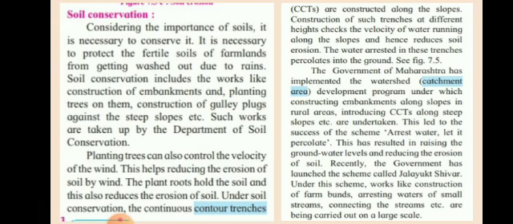So wherever farmlands are there, that means wherever good quality fertile soil is there, we need to protect it from getting washed away. Now soil conservation includes work like construction of embankments. Underline this word, embankment. Embankment means a wall to stop the flow of water. Such a small wall is made, so that the water carrying the soil does not wash it out. By constructing this small wall, it is stopped there, it is controlled. In Marathi we call it tatbandh.